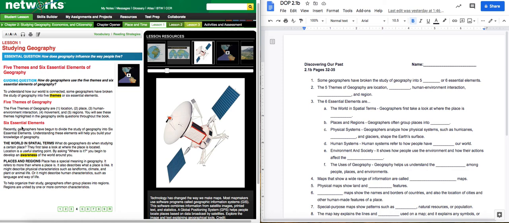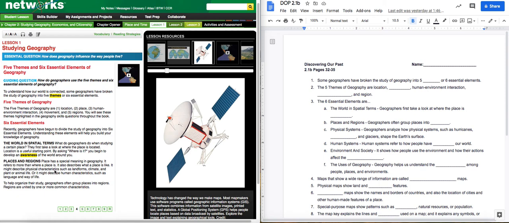Now guys, look at 6 essential elements. The first one is a world in spatial terms. But what's the word they're after? Location. What was number 1 in themes? Location. Next essential element, places and regions. Place has a special meaning in geography. It refers to more than just where a place is, that's location. It also describes what a place is like.